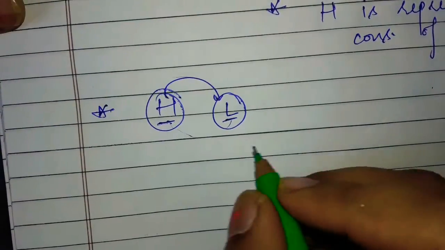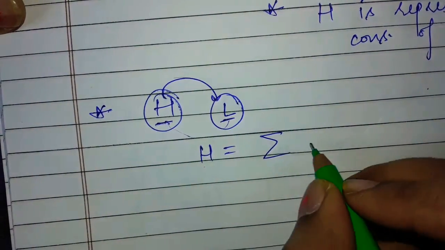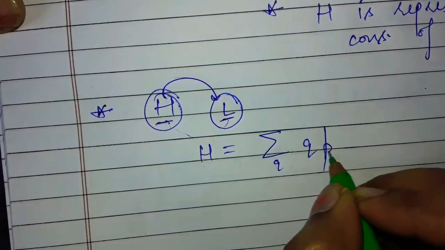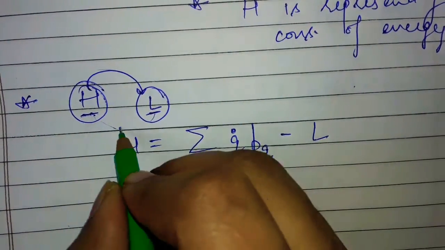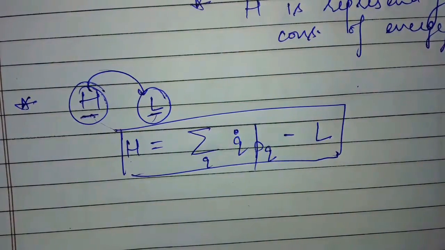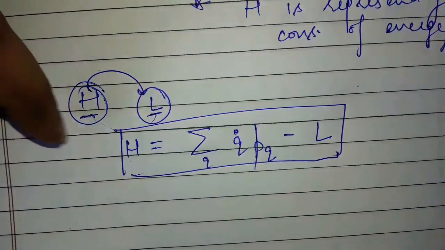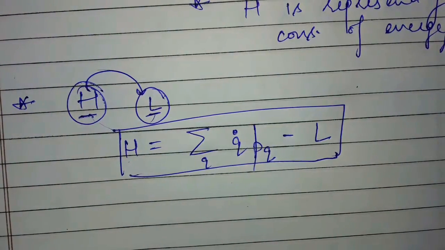The relation is H, Hamiltonian, equals summation of q p q dot minus L. We will discuss many problems on this relation, and this is an important relation: if Lagrangian is given, you can find Hamiltonian, or if Hamiltonian is given, you can find Lagrangian in a suitable coordinate.